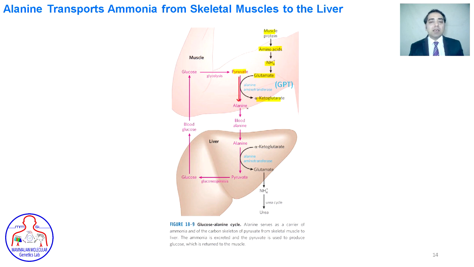This alanine can safely transfer the amine group through the bloodstream and reaches the liver. In the liver, alanine again gives its amine group to alpha-ketoglutarate to convert it into glutamate, and itself it is converted into pyruvate that is utilized to make glucose through gluconeogenesis. This glucose through the bloodstream then again reaches the muscle to be utilized. This way this cycle continues.